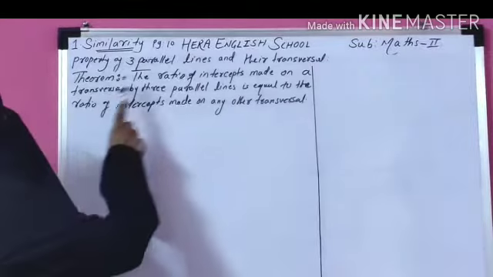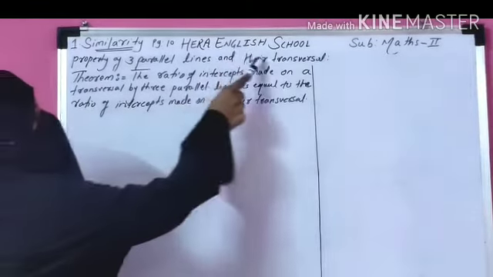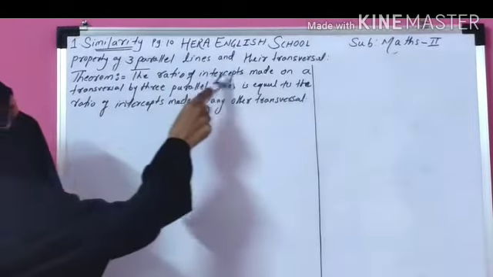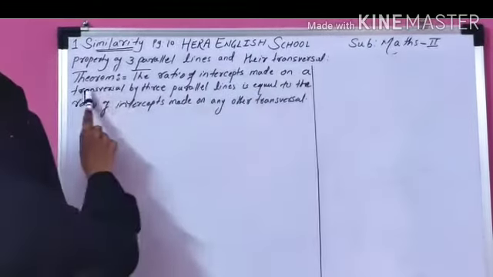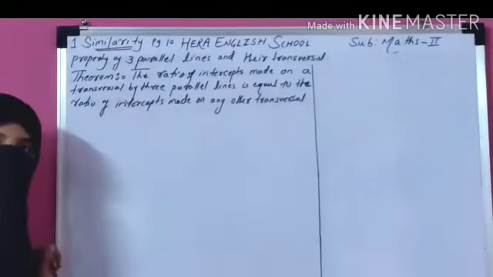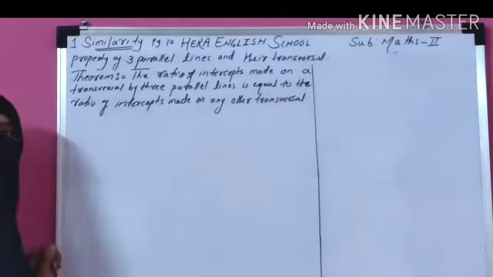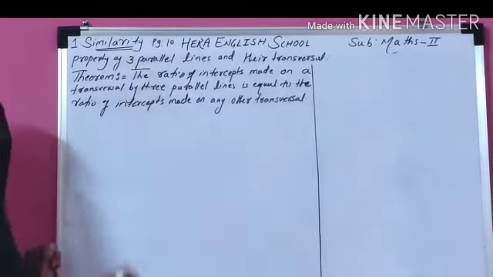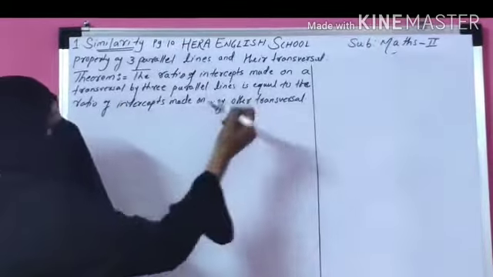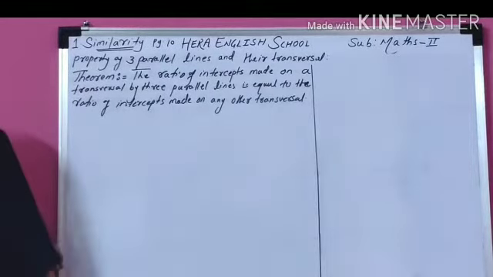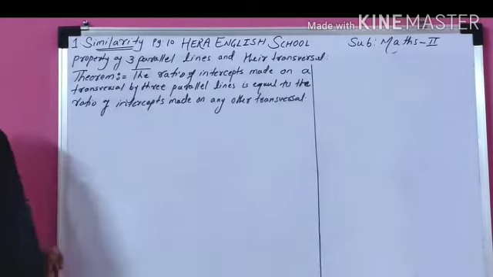I repeat again. The property of three parallel lines and their transversal. The theorem statement is the ratio of intercepts made on a transversal by three parallel lines. That means three parallel lines are there, in that one transversal is there, and on that transversal the ratio of intercepts is equal to the ratio of intercepts on the other transversal. So this is your theorem. In short it is called the property of three parallel lines and their transversal.